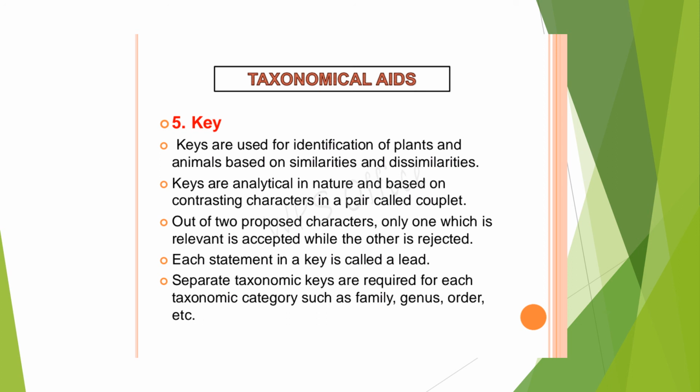Accordingly, if organisms are similar, you put them into the same category. If they are dissimilar, we classify them into two different categories. Thus the key is very important to classify any organism according to the taxonomical categories.